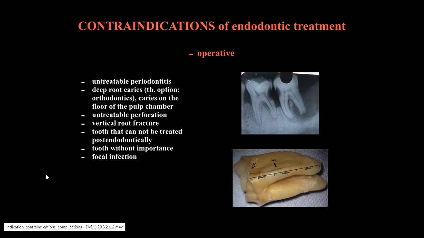Vertical root fracture is a non-treatable condition and therefore it is a definite indication for extraction of the tooth. If the endodontic treatment is possible but final restoration of the tooth cannot be provided, it is also an indication to extract the particular tooth. In most cases, we are talking about teeth with poor biological factor, teeth with great loss of hard dental tissues.